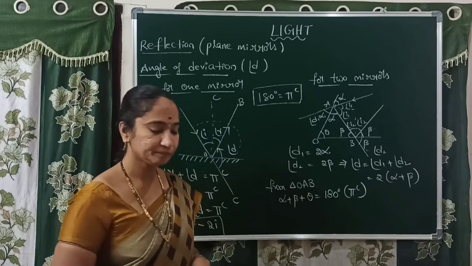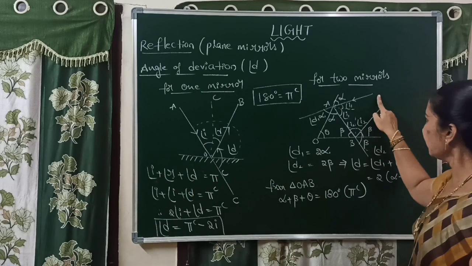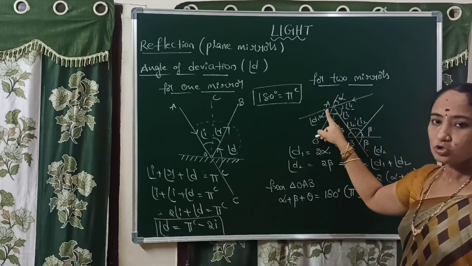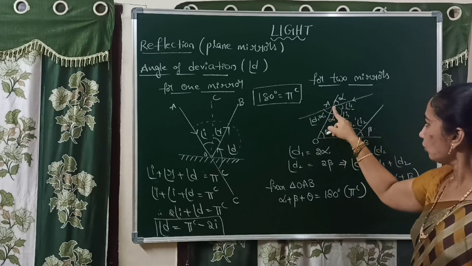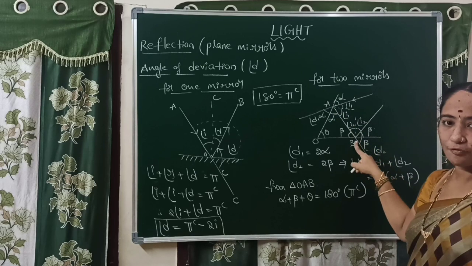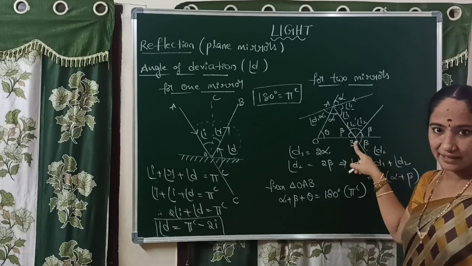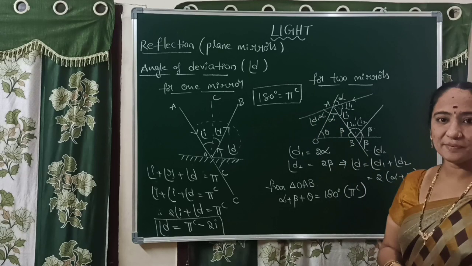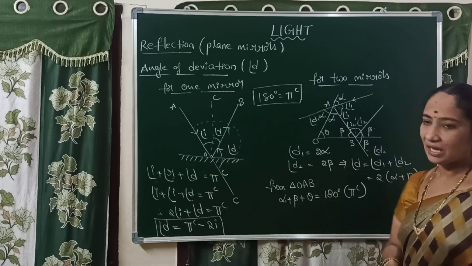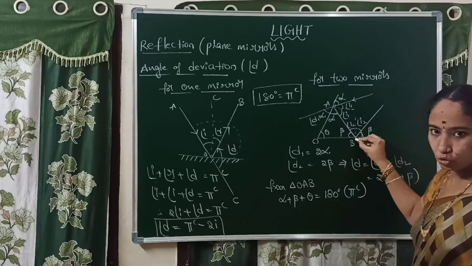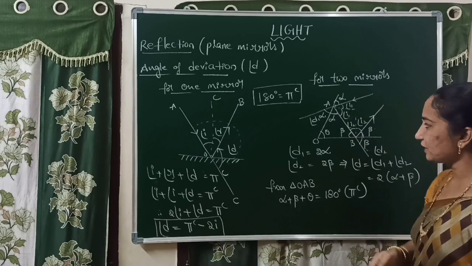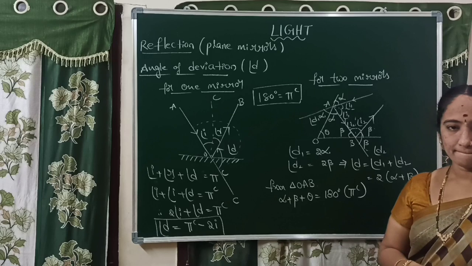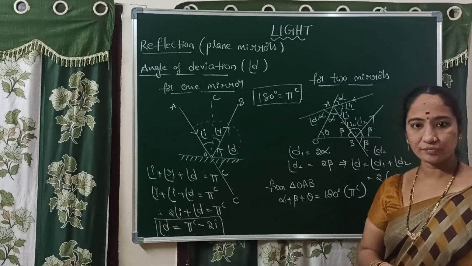Observe the figure carefully. Here the incident ray travels in this direction and falls at the point A. So what happened from the point A? Some amount of light is reflected and falls on the second piece of glass at B, and some amount of light is transmitted because that is a piece of glass, a transparent material. And from the second piece of glass also some amount of light is reflected and some amount of light is transmitted. Just the same concept. Right.